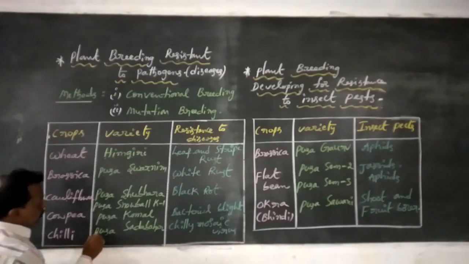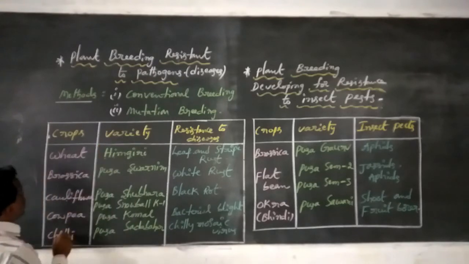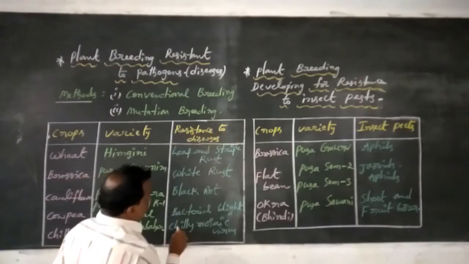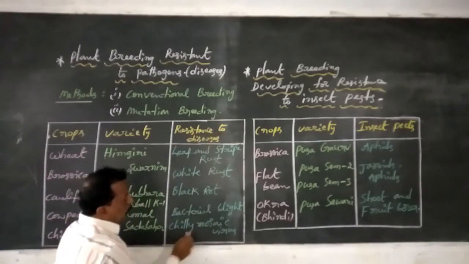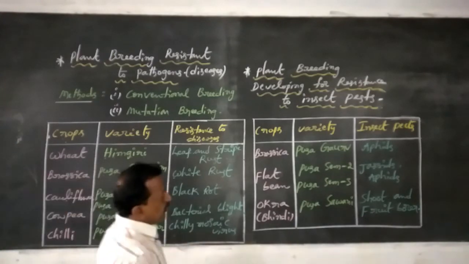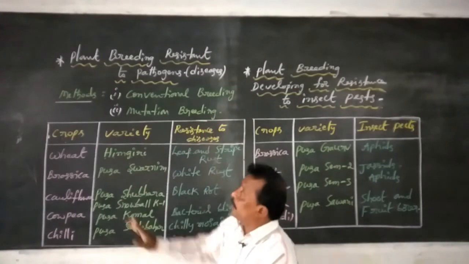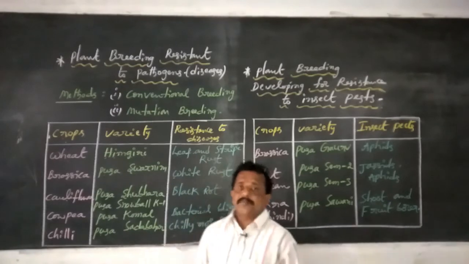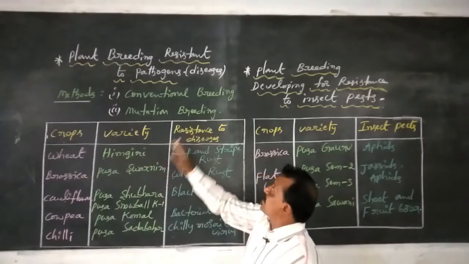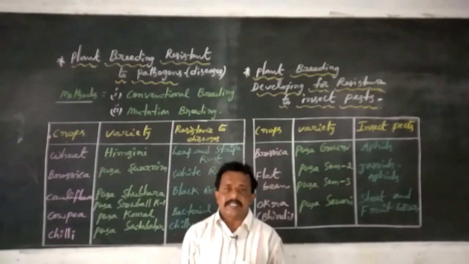And next, the Pusa Sadabahar variety of chili crop is resistant to chili mosaic virus and tobacco mosaic virus disease. Okay now, these are the conventional breeding varieties of crop plants, which are resistant to some diseases.